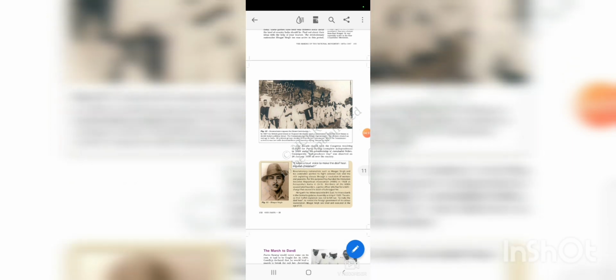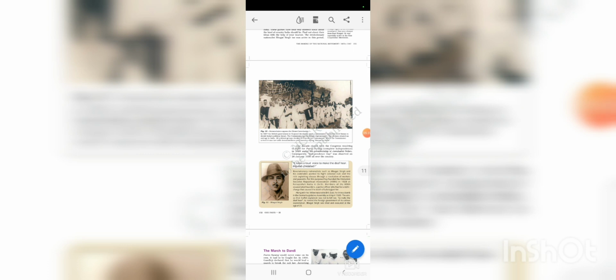In December 1928, a police officer named Saunders was also assassinated. He was killed. And why was he killed? Because it was believed that he was responsible for the death of Lala Lajpat Rai, who was leading a procession against the Simon Commission. We will read about the Simon Commission also. I will explain the Simon Commission also. Firstly, I'll explain all the activities of these revolutionaries.